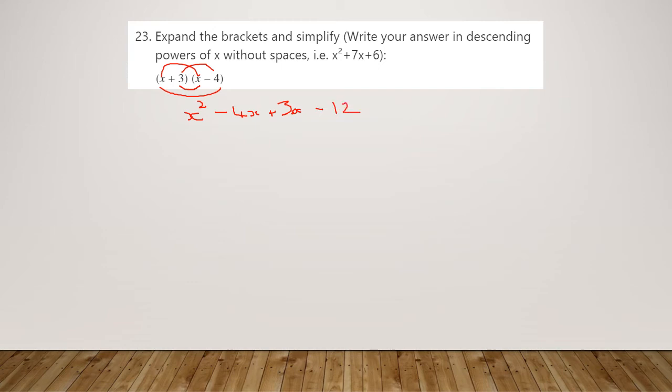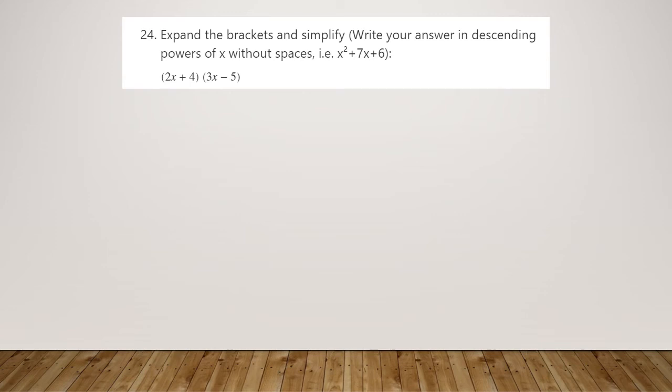Collect the like terms. There's only one single x squared term. Collect the x's: minus 4x but plus 3x leaves us with a minus 1x, so just a minus x, and we don't write those ones in algebra. And there's only one normal number term, so minus 12. And we're done.